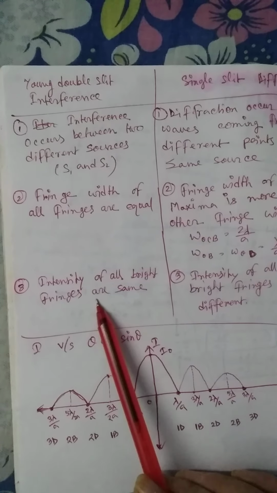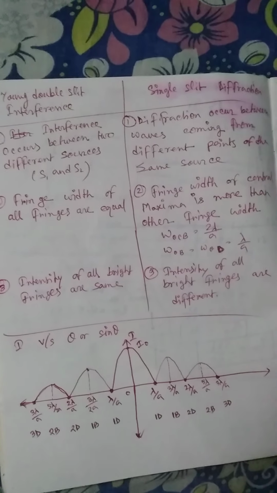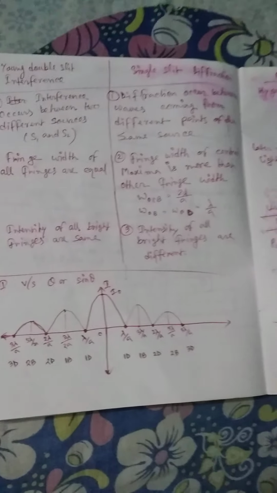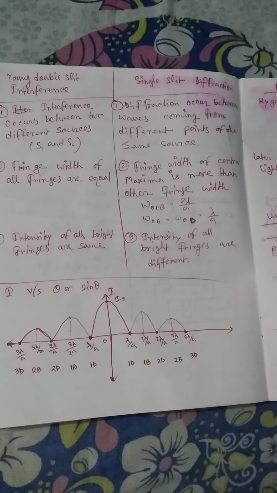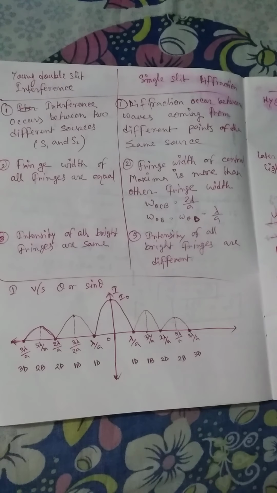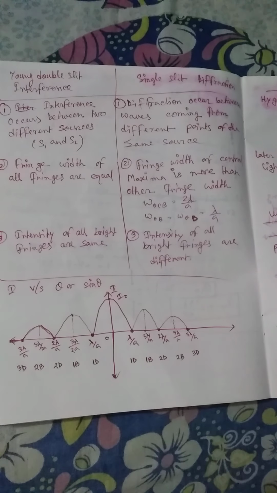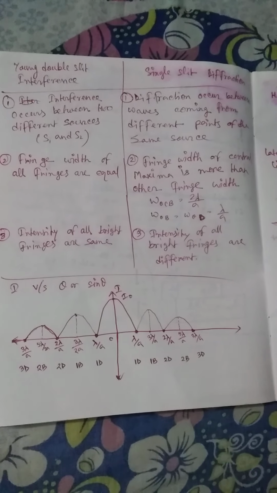Intensity of all bright fringes is the same in interference. Intensity of all bright fringes is different in diffraction. So this is the I versus theta or sin theta graph for diffraction. This is the central bright fringe.